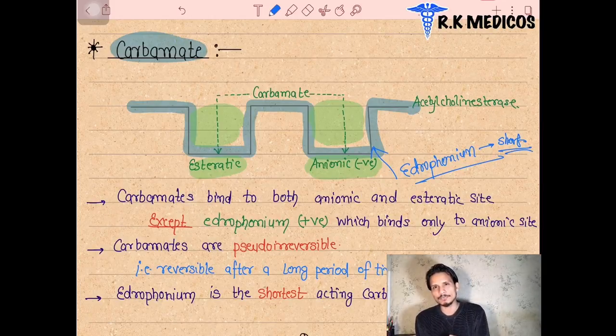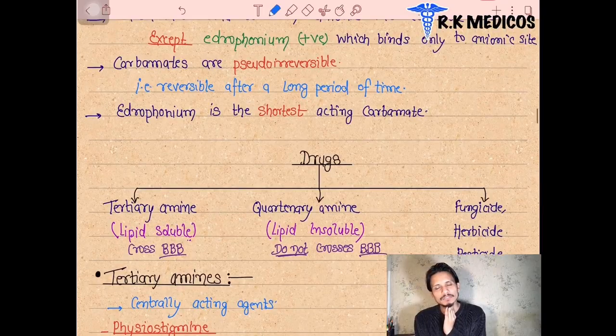Why are they called pseudo-irreversible? After binding for a long time, these drugs, which bind on both the esteric and anionic sides, are automatically released from the acetylcholinesterase enzyme where they were bound. They exit from there. But even after a long time, they do not bind in an irreversible manner. So these drugs are also called pseudo-irreversible.